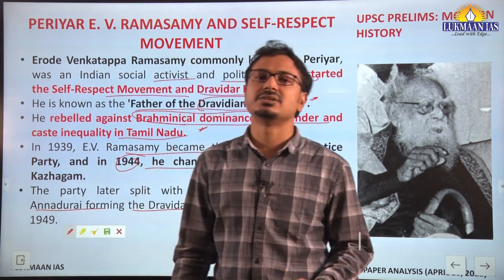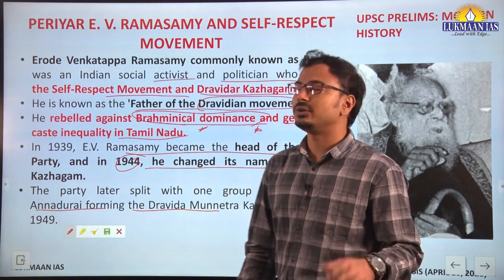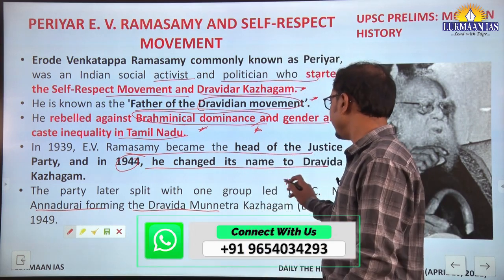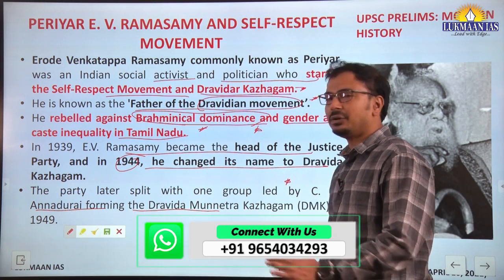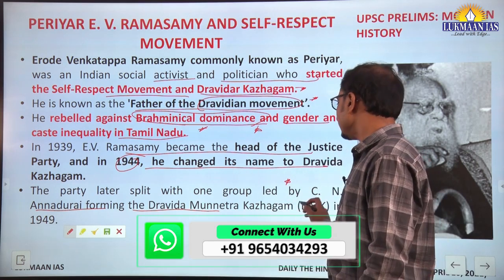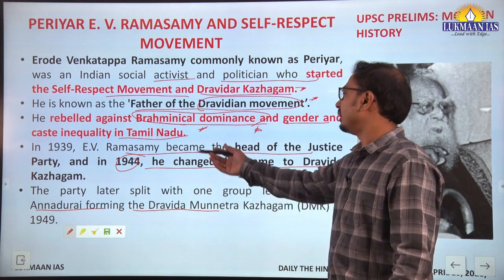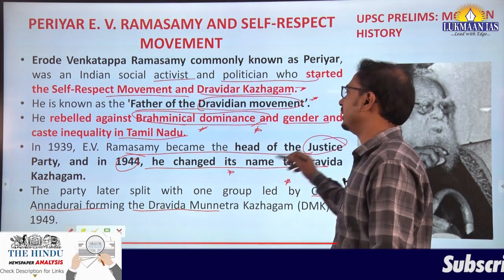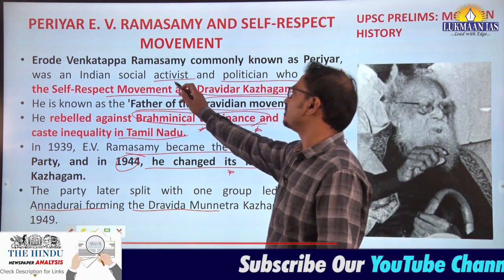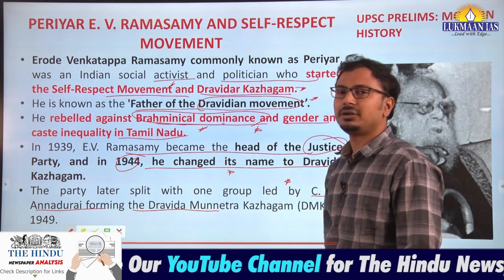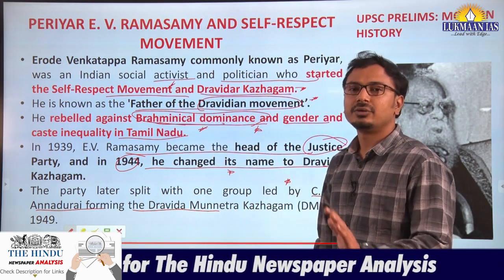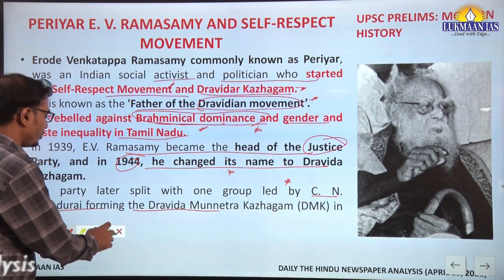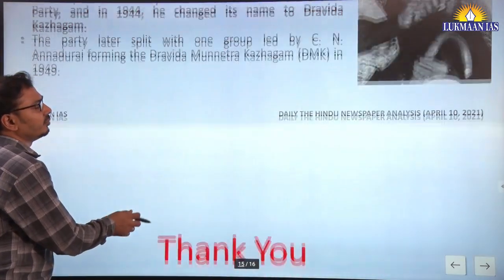As assembly elections are going on in Tamil Nadu, you also need to know this particular information. The DMK party is very famous in Tamil Nadu. So the background of that DMK party: the founder C.N. Annadurai, and it broke from Dravida Kazhagam. Earlier it was the Justice Party. It started with the self-respect movement against Brahminical dominance in the society. So this is the basic information about Periyar Ramaswamy and the self-respect movement, socio-religious movements, modern history.